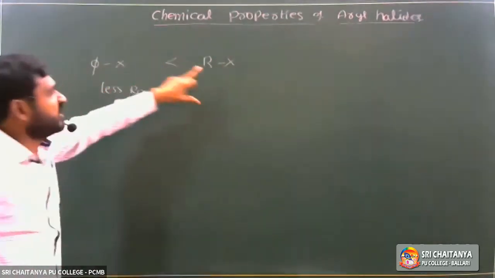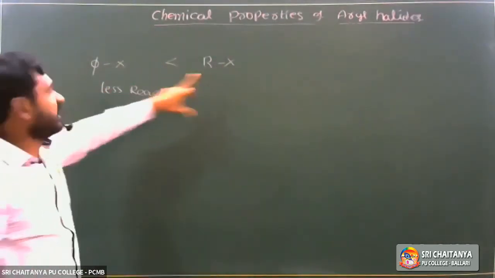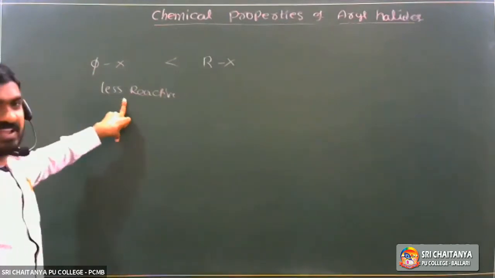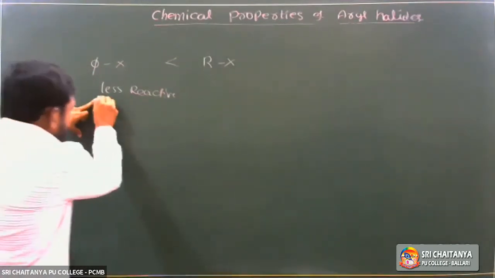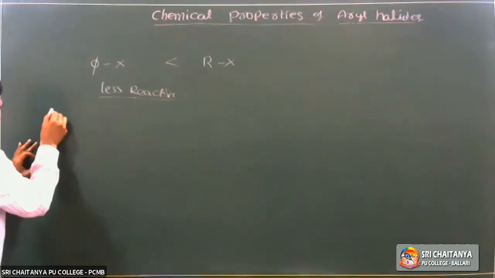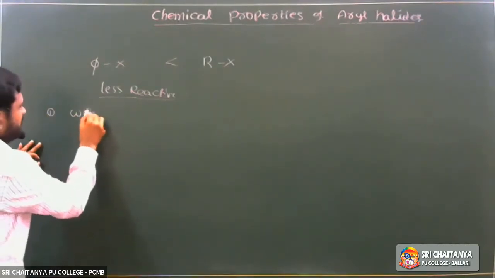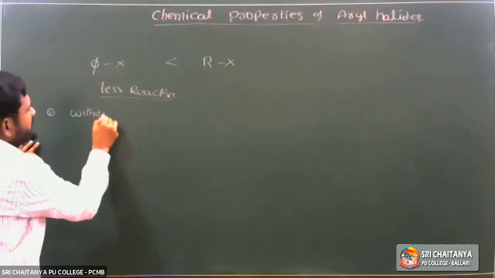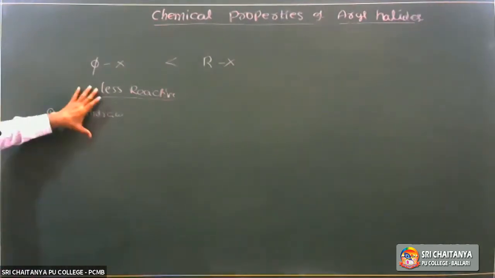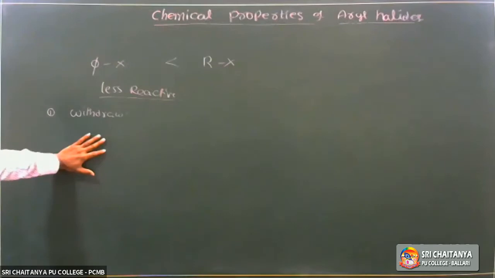So alkyl halides are more reactive, whereas aryl halides are less reactive. The less reactivity of aryl halides is mainly due to the electron withdrawing nature of the benzene ring.